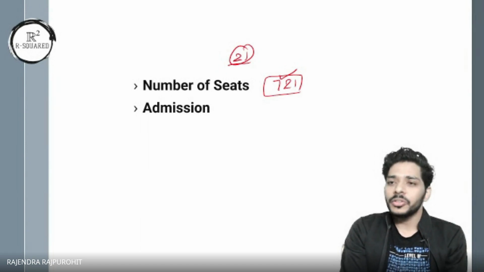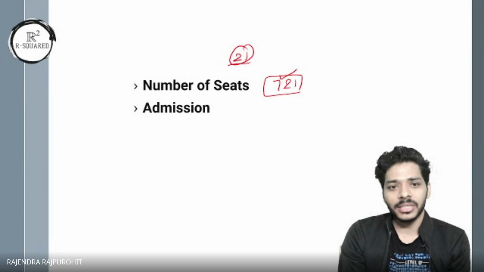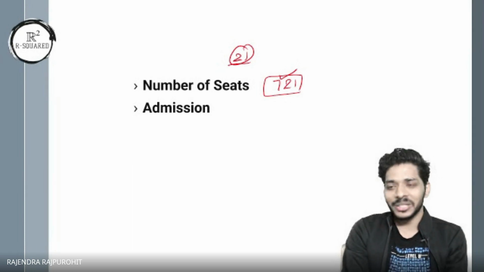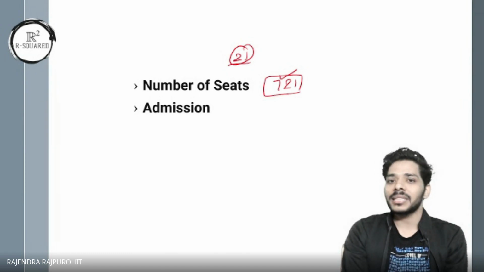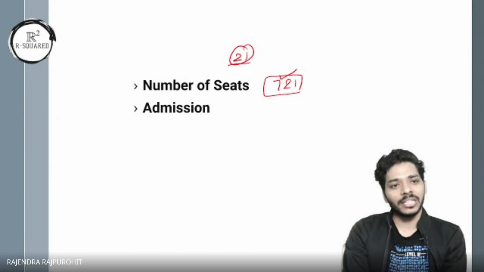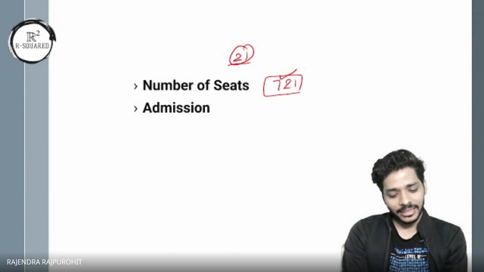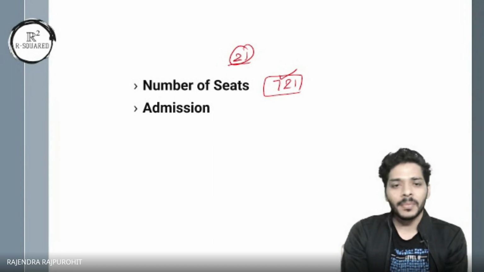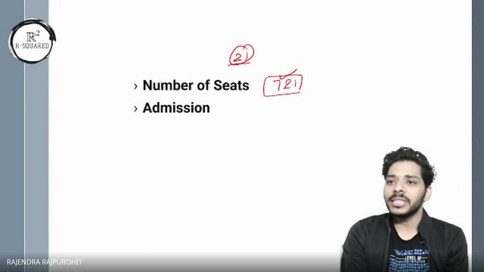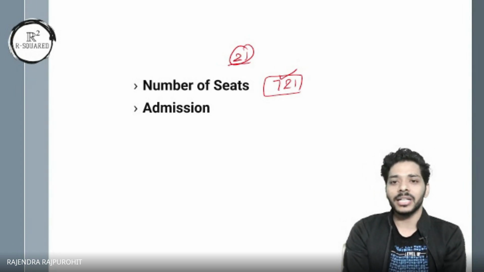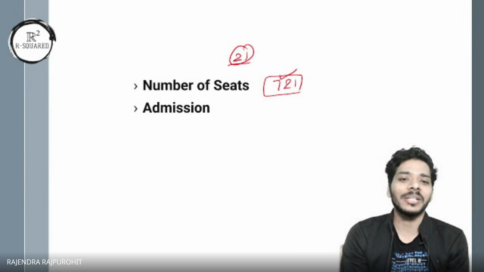Okay, now if you look at the cutoff marks, and you think that if you qualify then you will get into the IIT, that's not the reality. The cutoff marks just mean you are qualifying the exam, and you don't even get into some NIT if you just qualify. So you need to look for a higher score as well. That means rank. So what you can see on the board is 721. So if you are at rank 721, then you will get into IIT.